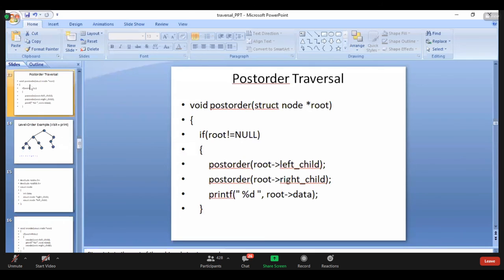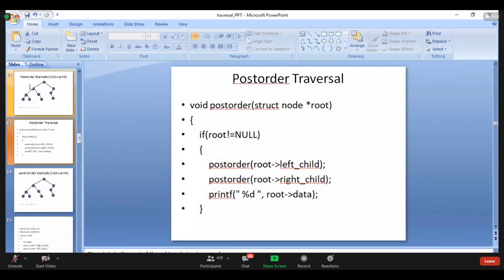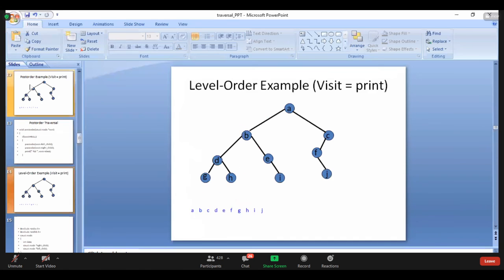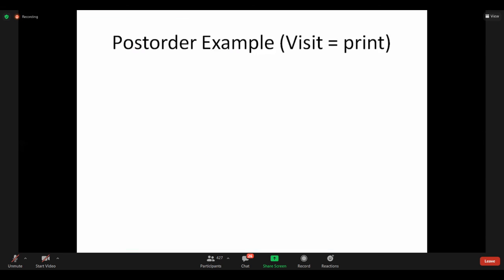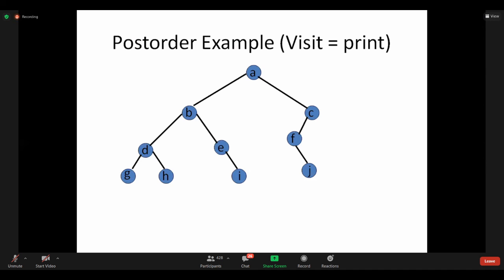Post order means, I'll tell post order with an example and I'll stop the class. This is the post order example, ma. Post order means first left, then right, last root. But we don't know where we will start from the root only, from A only, but we will not print that value. Here we will start with A.